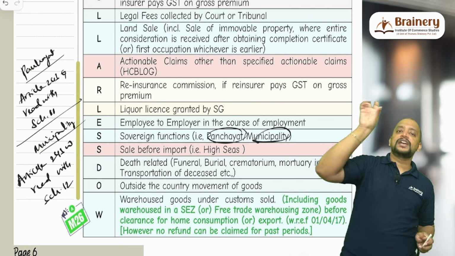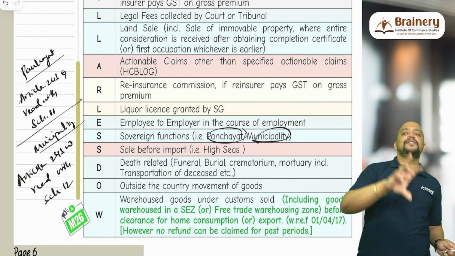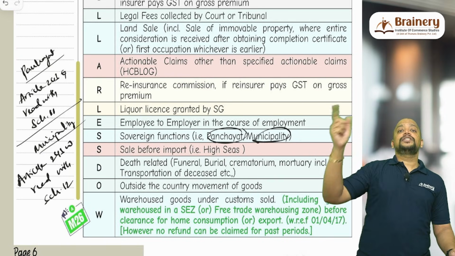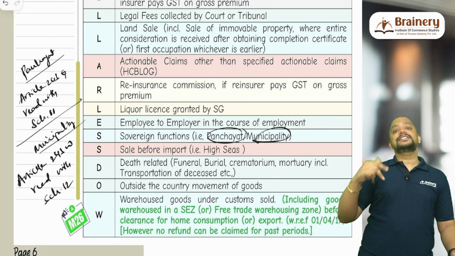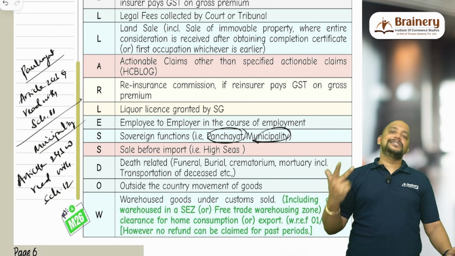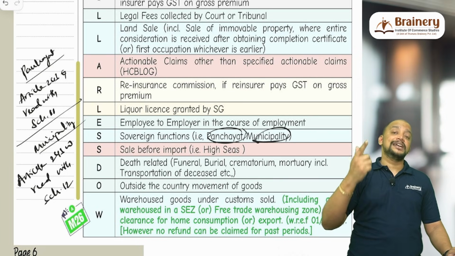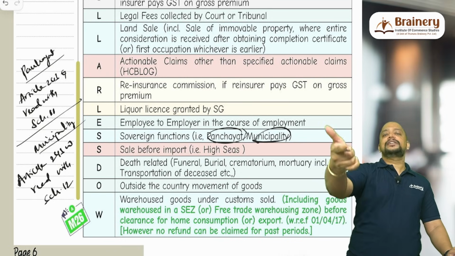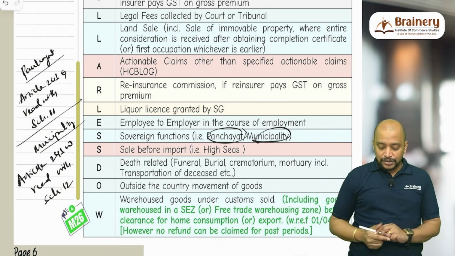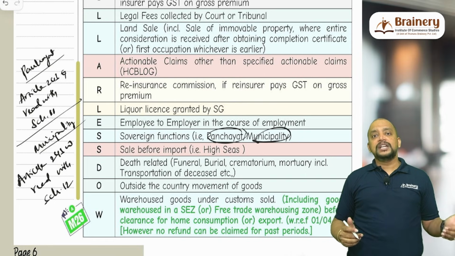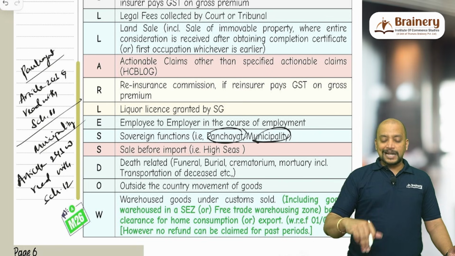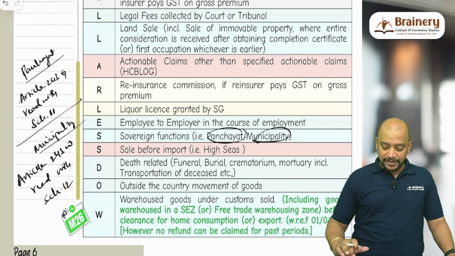So whichever is higher will be taken as the value for IGST payment under customs in case of warehoused goods when you are buying from me and clearing it for home consumption. The same will be applicable even in case of a warehouse in an SEZ or free trade warehousing zone. That is the connection related to customs.